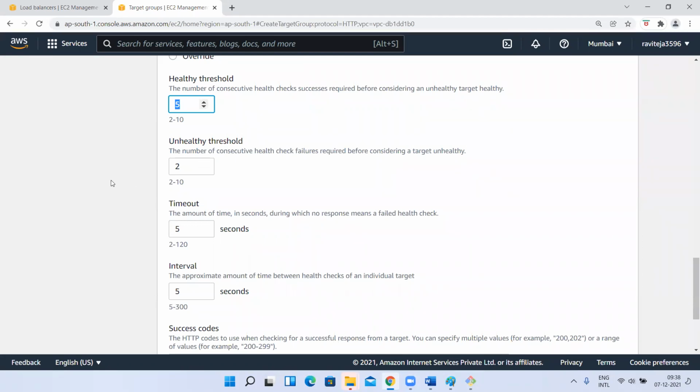And continuously 2 times, whatever you configure here, if the health check fails 2 times, that is the unhealthy threshold: 2 times in that 5 second duration.